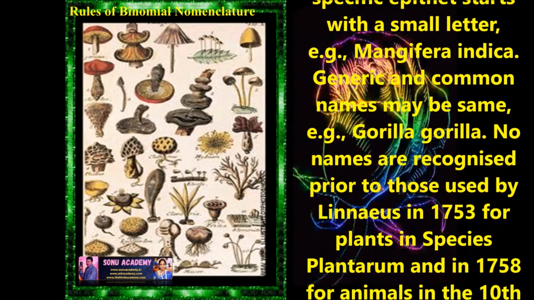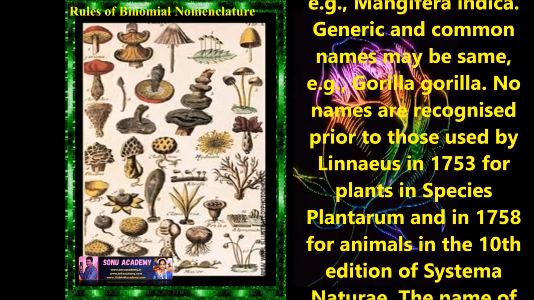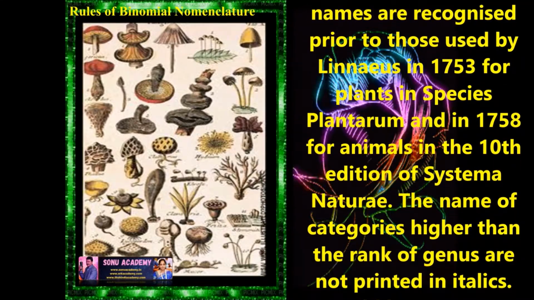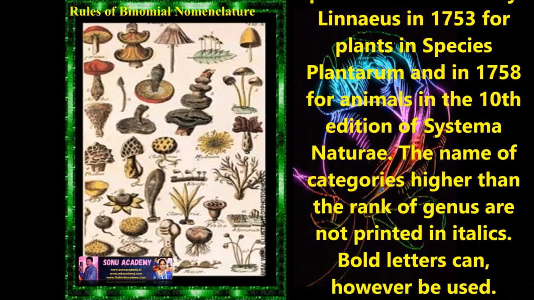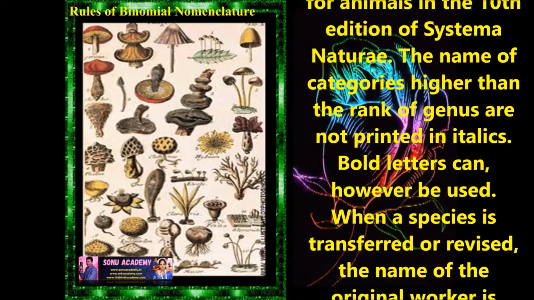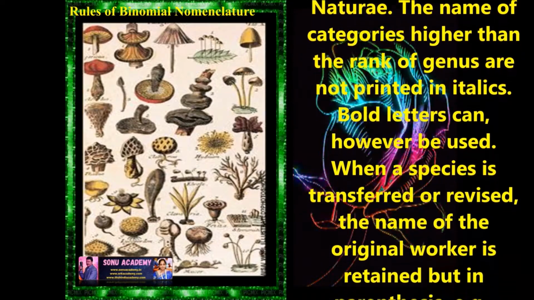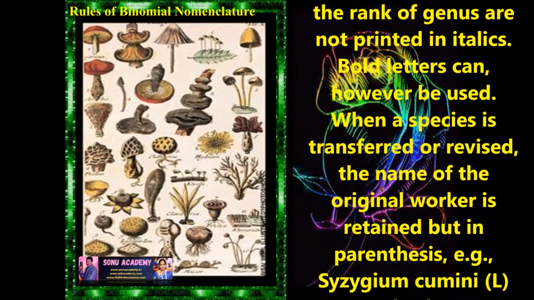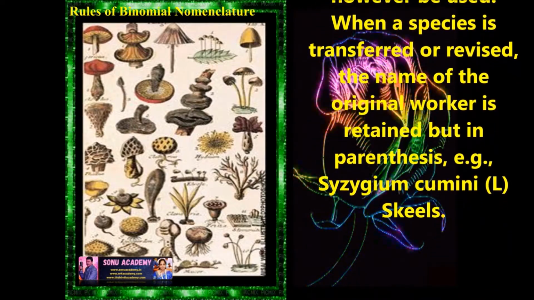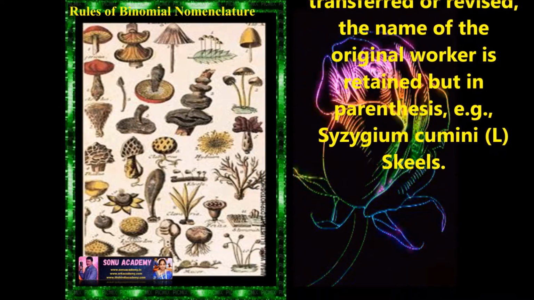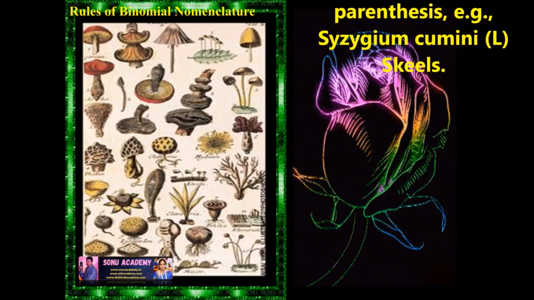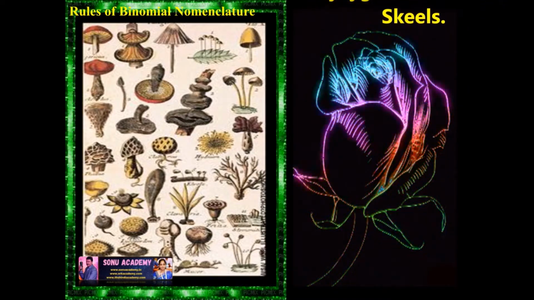No names were recognized prior to those used by Linnaeus in 1753 for plants in Species Plantarum, and in 1758 for animals in the 10th edition of Systema Naturae. The names of categories higher than the rank of genus are not printed in italics. Bold letters can, however, be used. When a species is transferred or revised, the name of the original worker is retained but in parentheses. Examples: Syzygium cumini, etc.